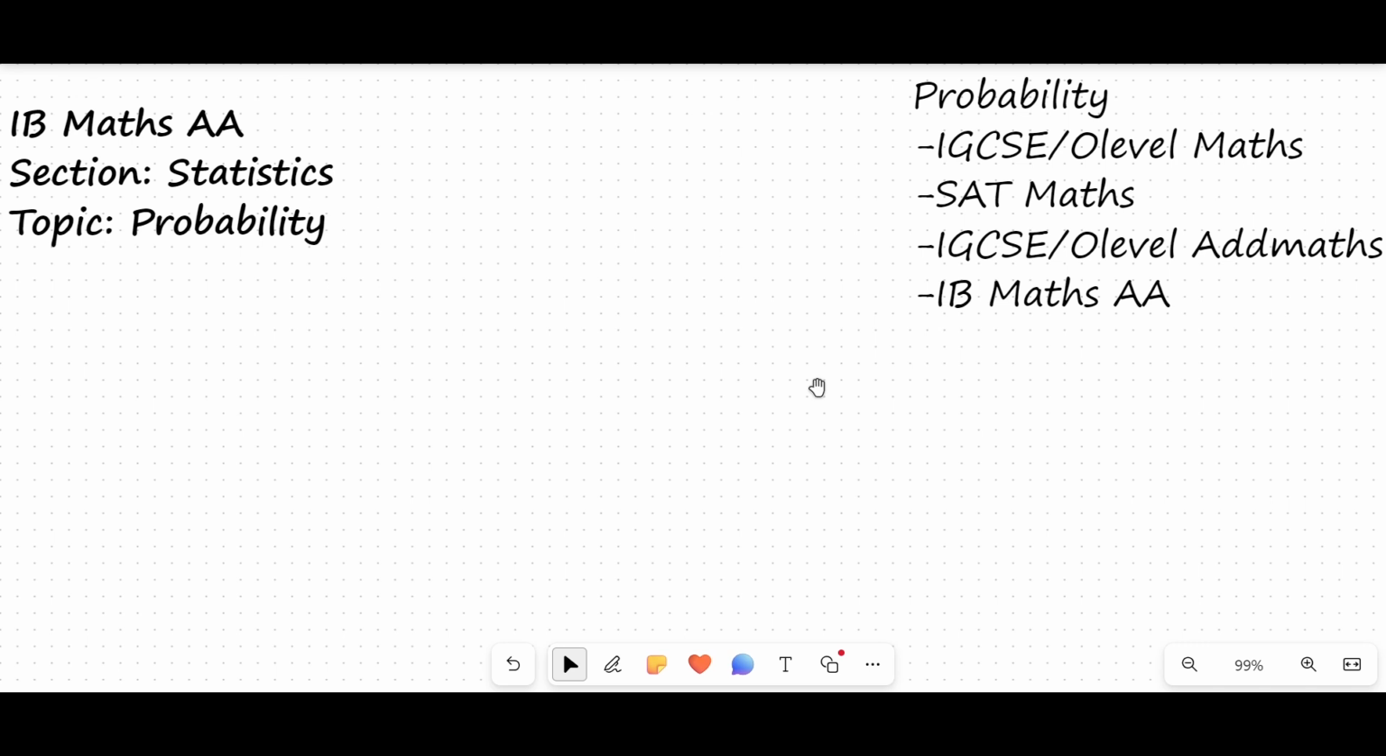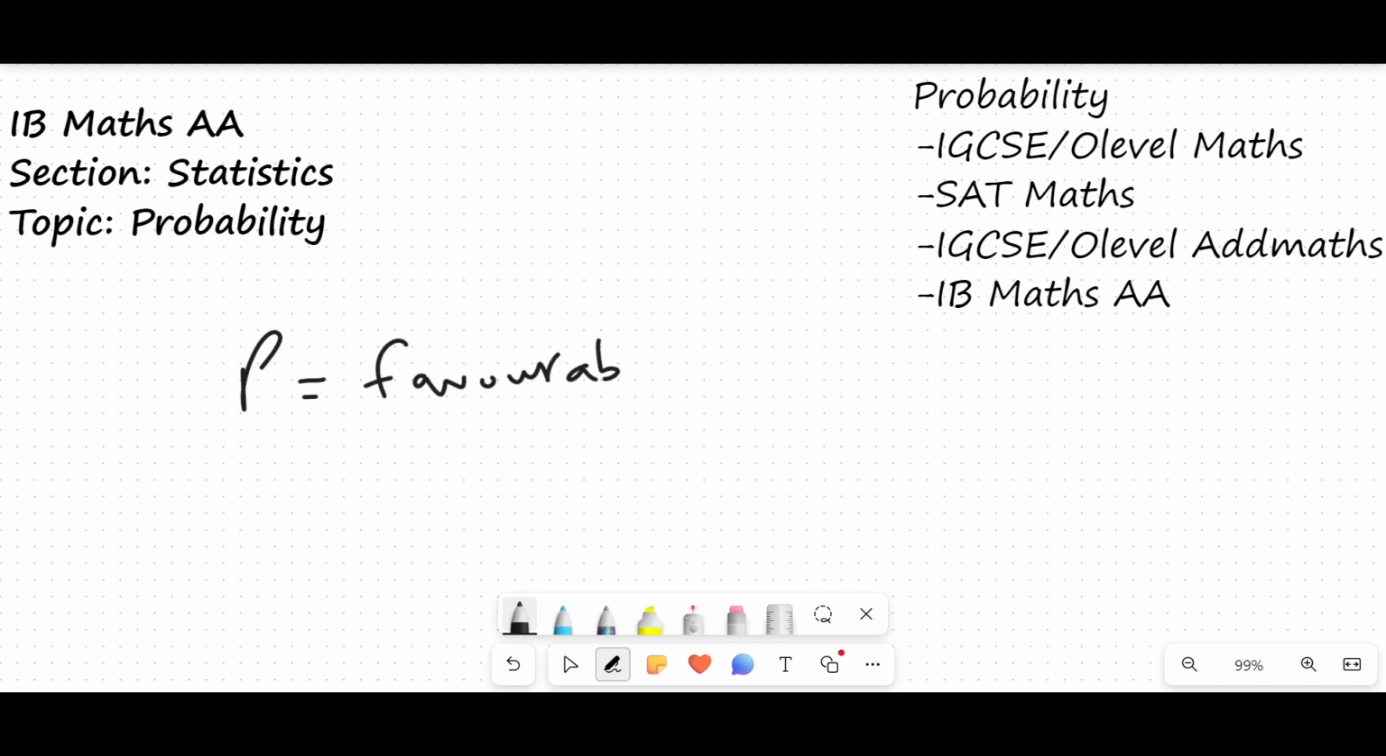So first of all, let's discuss what probability actually is. So probability is basically favorable outcome over total outcome. Excuse my handwriting. I know it's the best, but anyways, favorable outcome over total outcome.